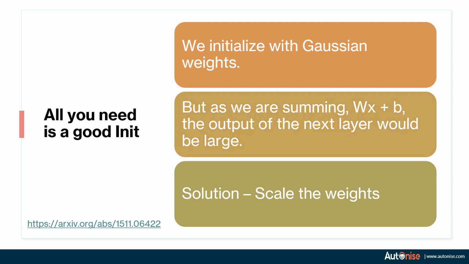Now that is very bad because if let's say we have 10 hidden layers, then each time we are increasing the magnitude by 1000 times. So our model would have a very large value and hence the derivative would be tending to 0.